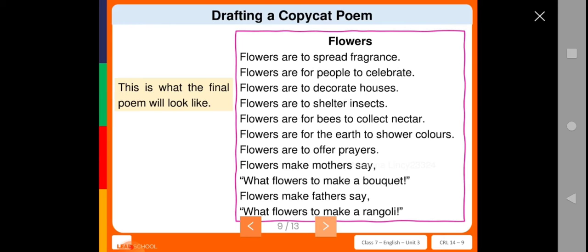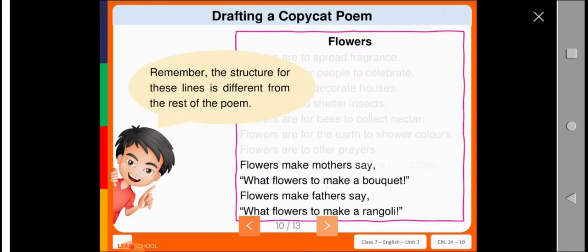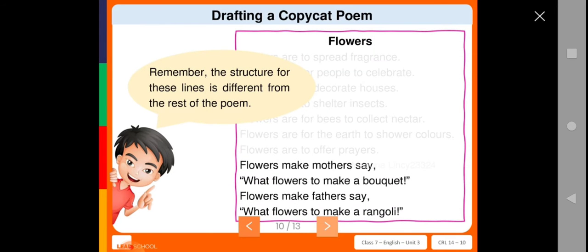So here this is what the final poem will look like. Here they have given the structure which we have drafted from the original poem, isn't it? That we have done the copycat from the original poem. So remember, the structure of these lines is different from the rest of the poem. The same thing we have taken from the original poem and we have done it.